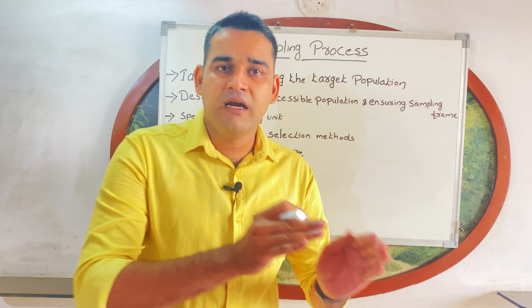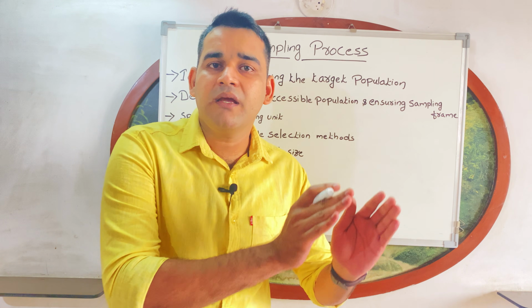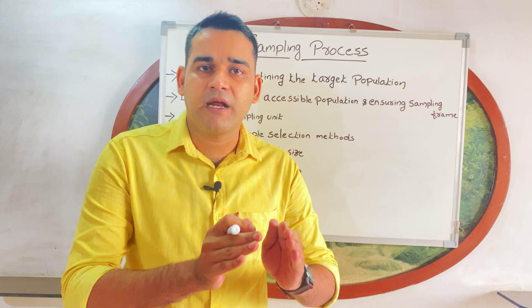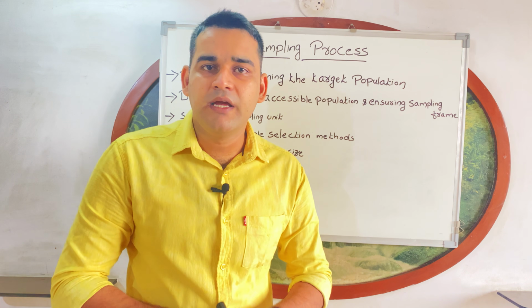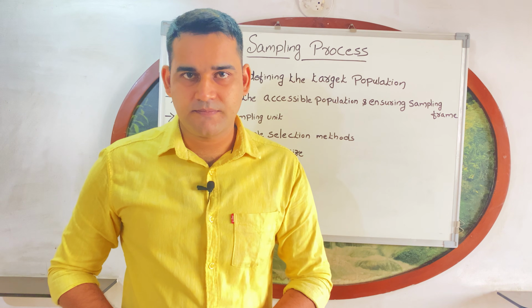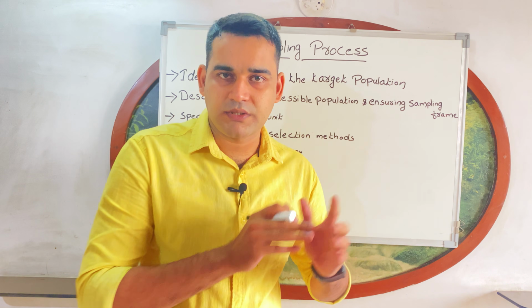From the starting till the end, different steps will be there. That is sampling process. So the different steps or the different actions involved in sampling is called sampling process. Okay, so we can see the sampling process.